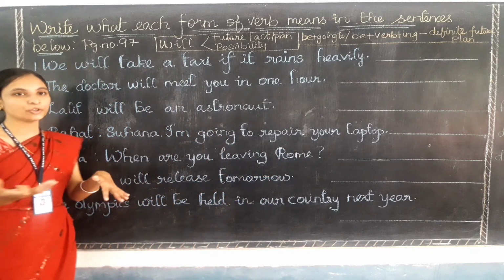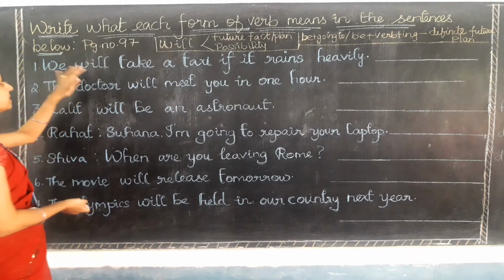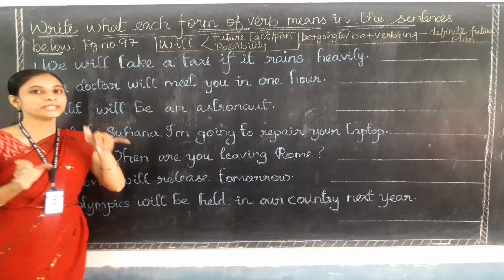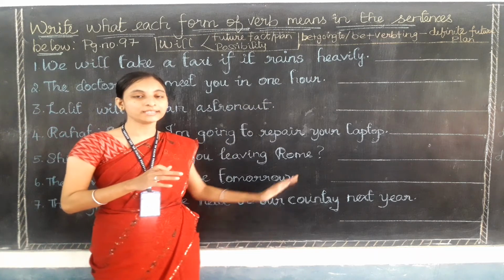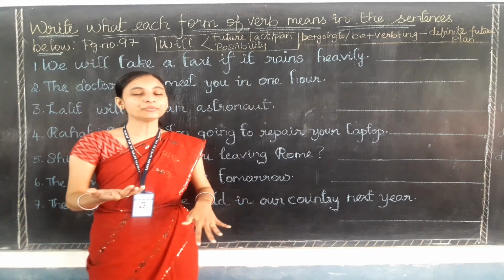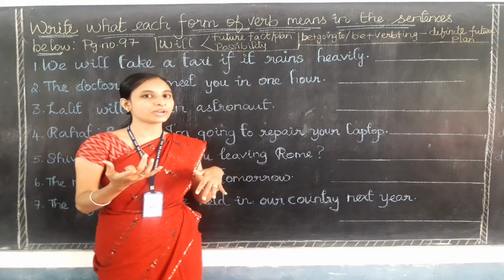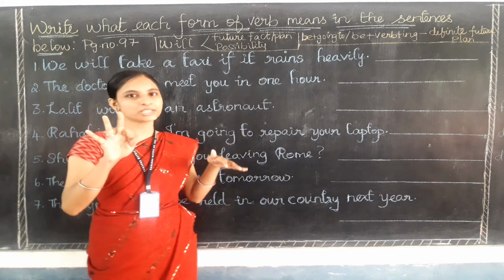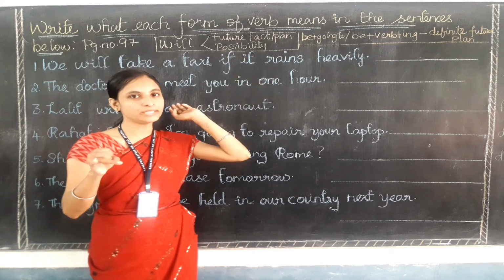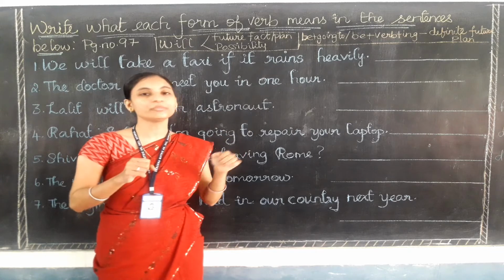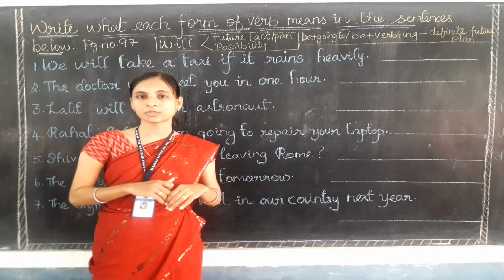So let me read out the Roman for you. Write what each form of verb means in the sentences below. So here they have used the three forms of verbs in these sentences. You need to find out which function is happening. Already we know about the functions. There are three functions, that is future fact or future plan, and then possibility, and then definite future plan. And for which verb which function will happen, that also we have learned.